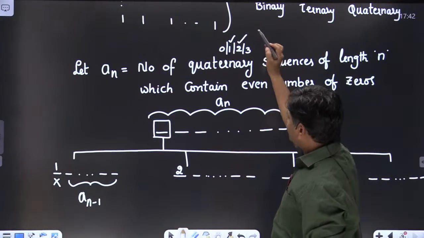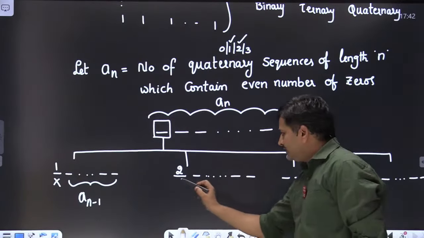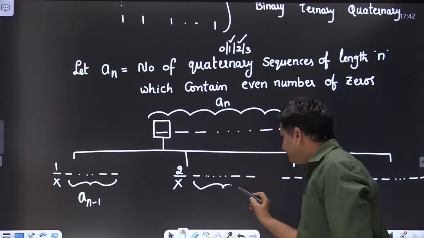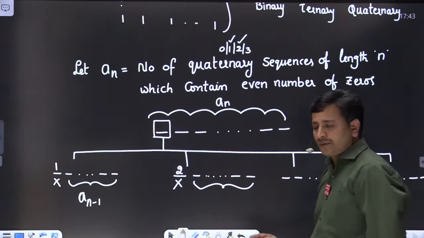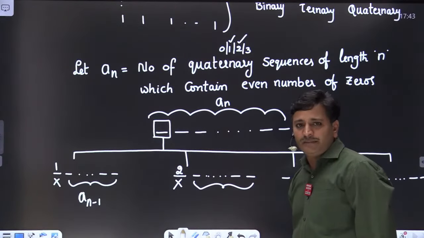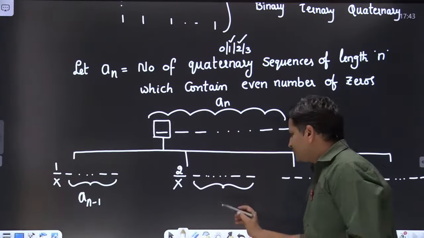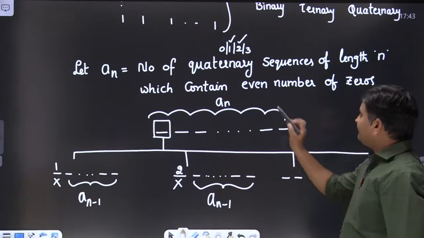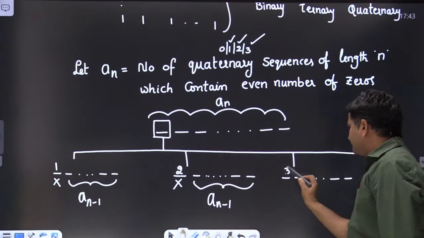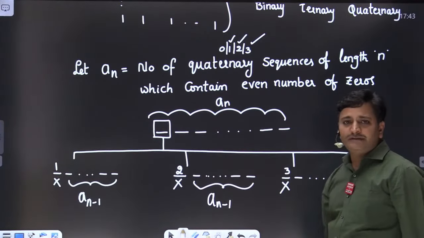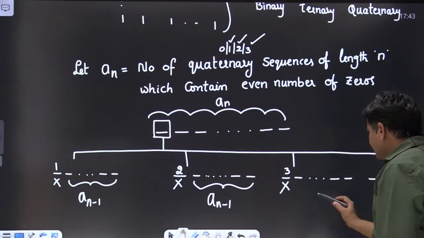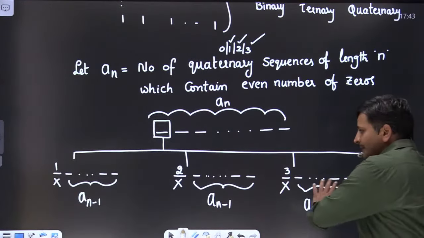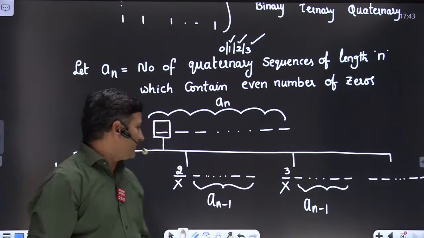Suppose I take the first bit as 2, then this first bit is completely wasted because I am expecting an even number of zeros. From the remaining sequence of length n minus 1, I am expecting an even number of zeros. So again it is an minus 1, friends. Okay. Suppose I fill the first bit with 3, then this bit is completely wasted because I am expecting an even number of zeros. So from the remaining sequence of length n minus 1, I am expecting an even number of zeros. I hope up to this point it is clear. Any doubt up to here?